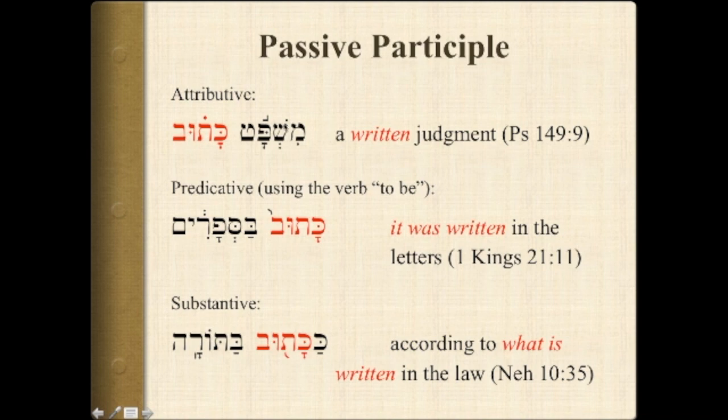A written judgment. Here it's being used as an attributive adjective. The same verb here, it was written. It's predicative using the verb to be. It was written in the letters. And here it's a substantive, according to what is written in the law, in Torah.